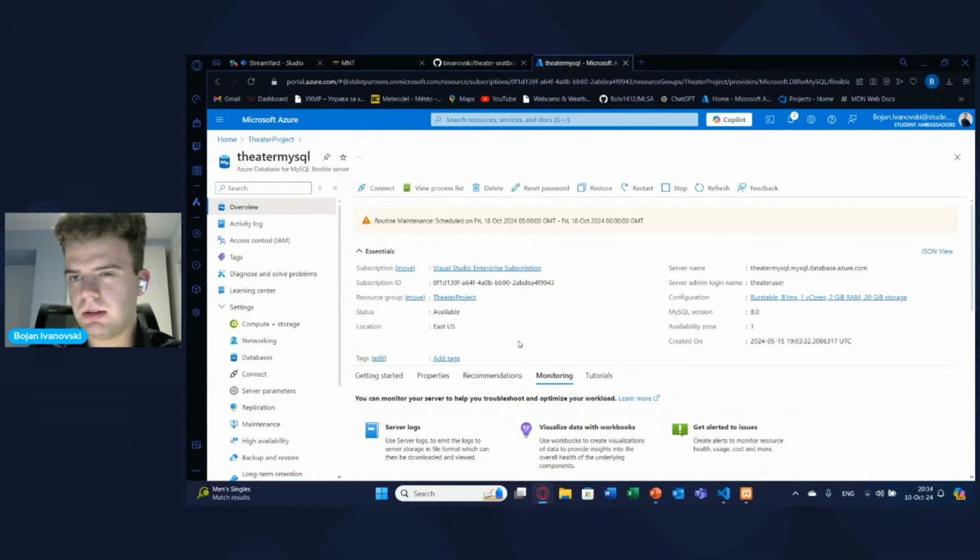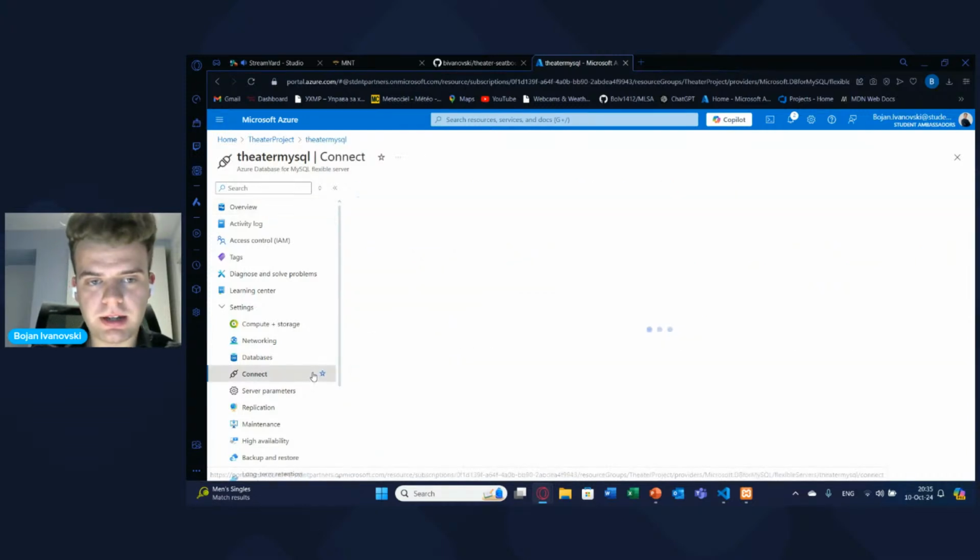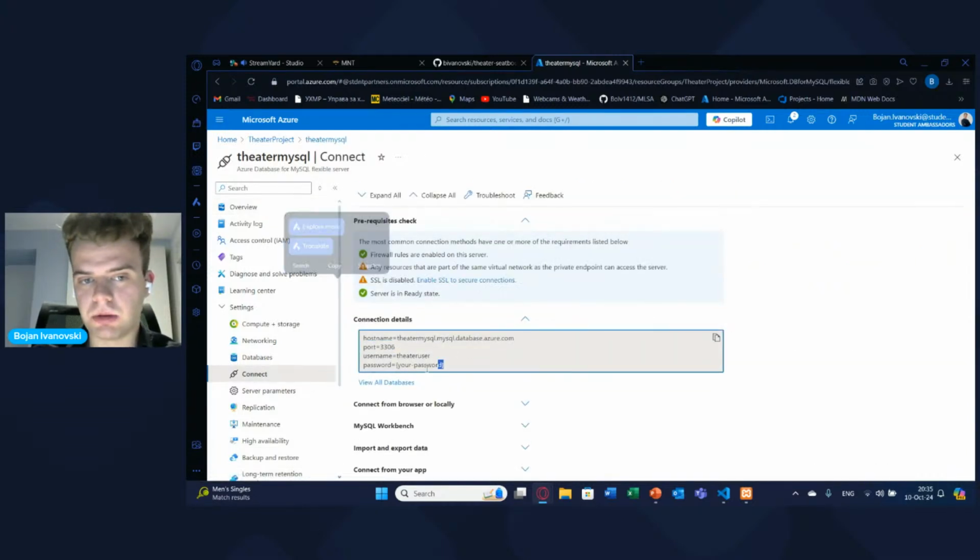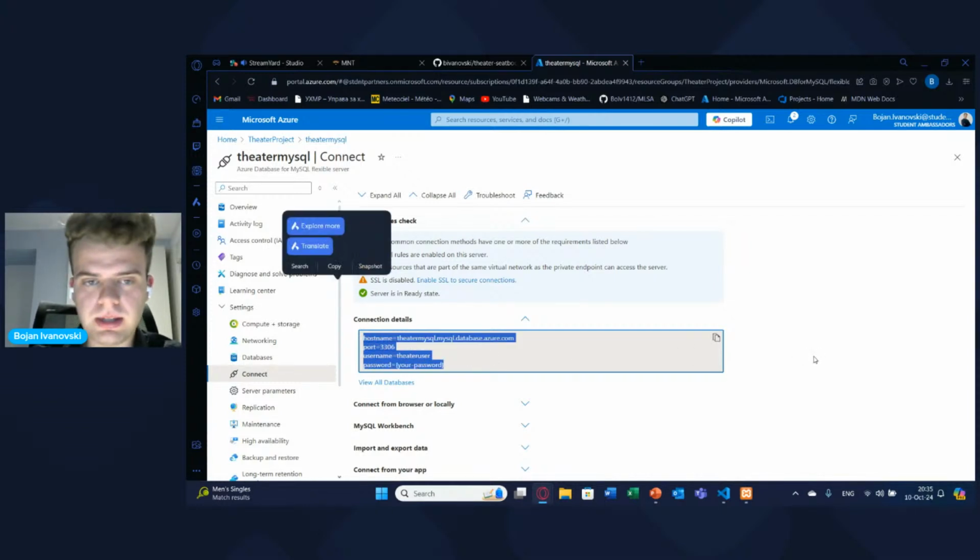But the thing is, your database is deployed locally, and now you think, okay, how can I connect my database, which is now set up locally, with the cloud environment? And this is the part where it's most interesting. So when you create this server, remember that we have set up authentication, a username and a password, and that generates a special connection string. And that connection string can be found here. So as you can see, these are the connection details that Azure created for me.